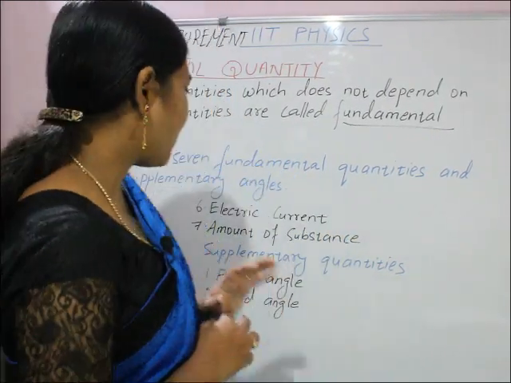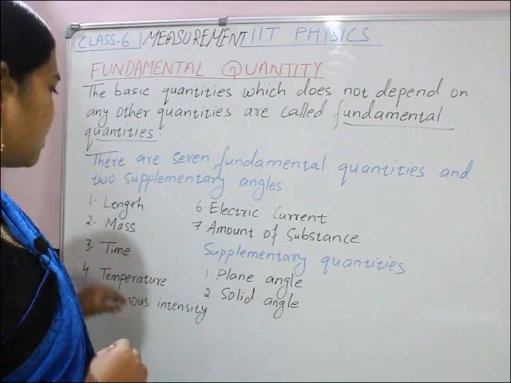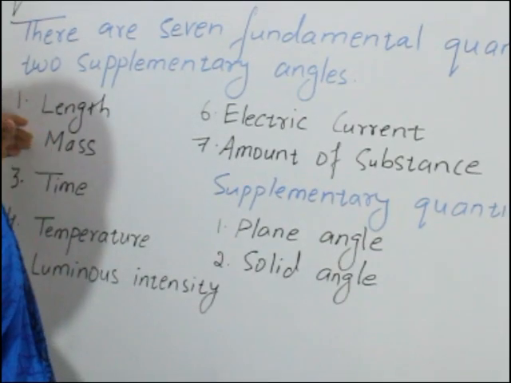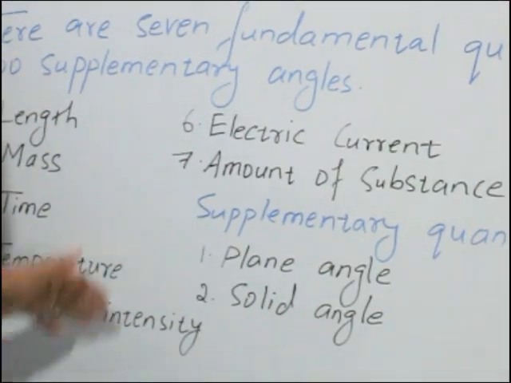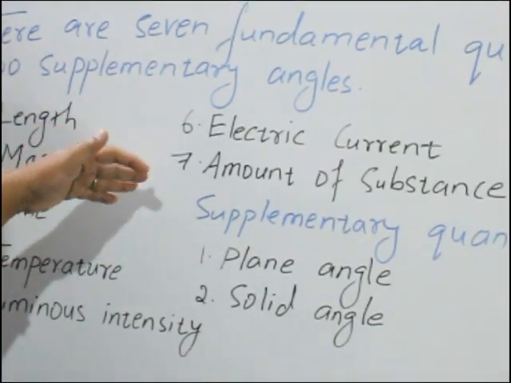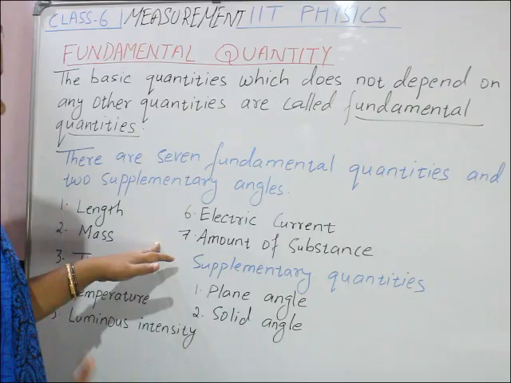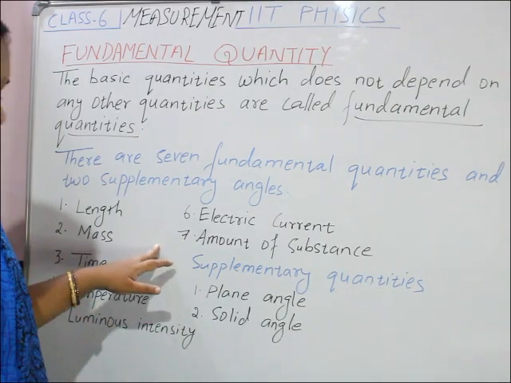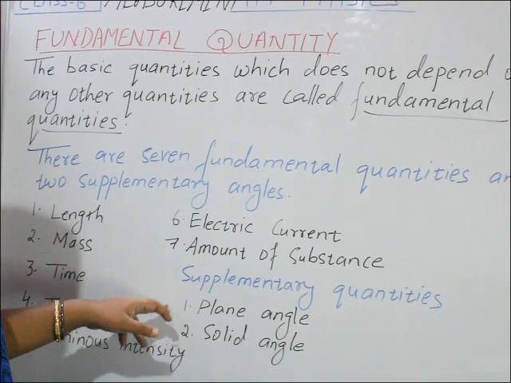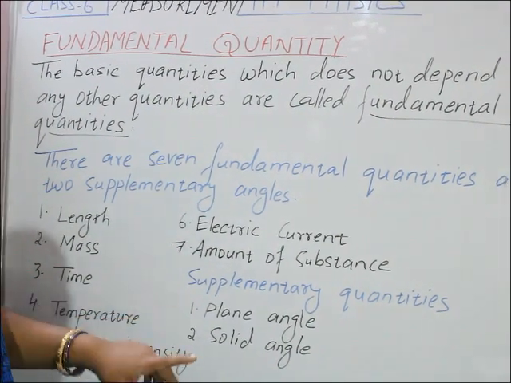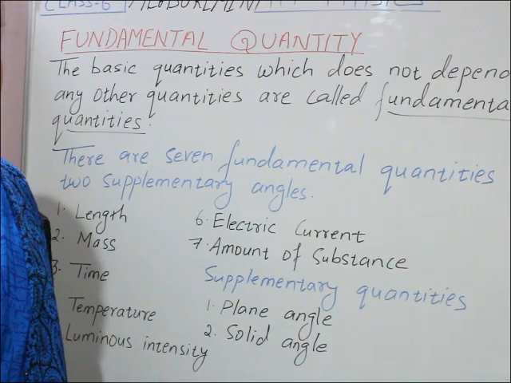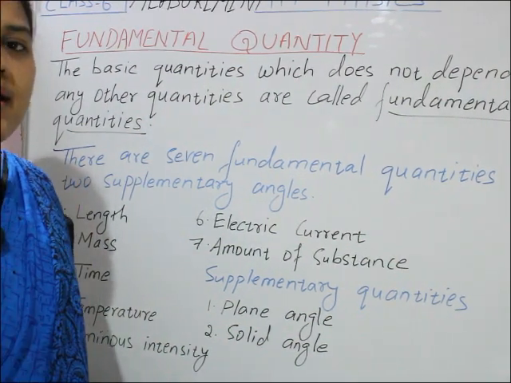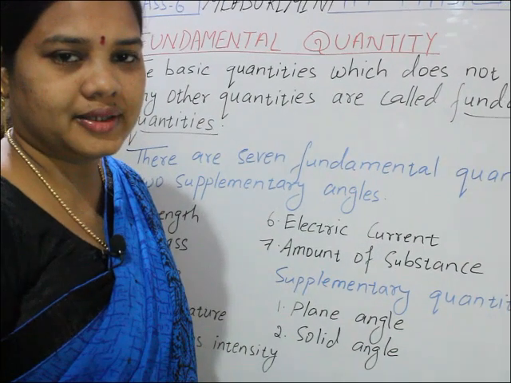Fundamental quantities are only 7: length, mass, time, temperature, luminous intensity, electric current, amount of substance. Then there are 2 supplementary quantities, plane angle and solid angle. Only these are fundamental quantities. Remaining all are derived quantities.